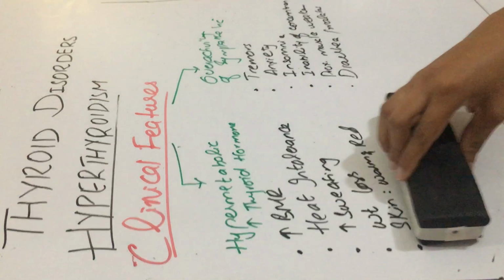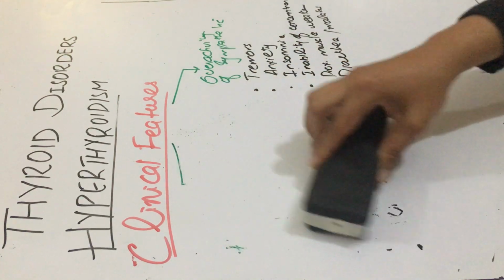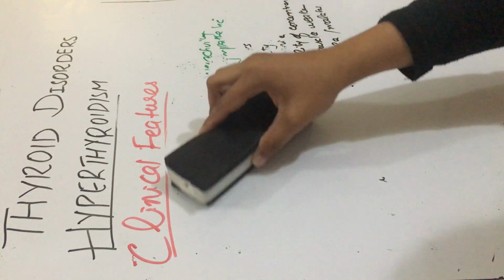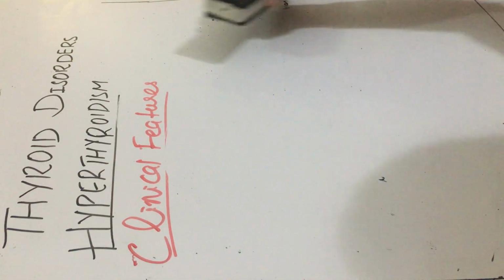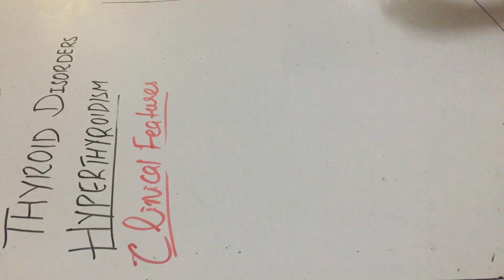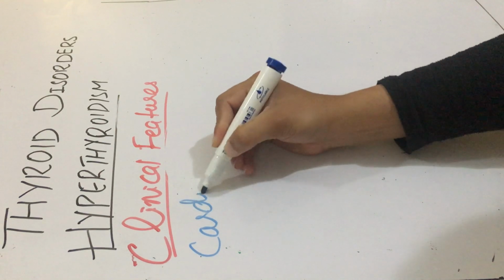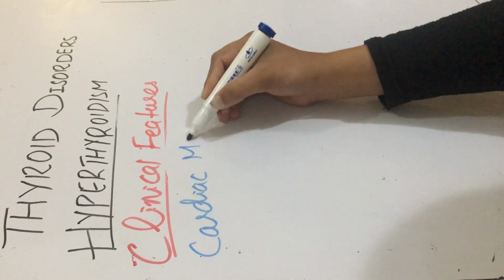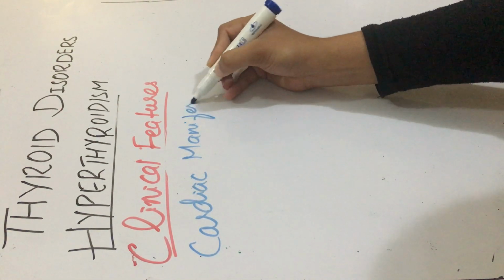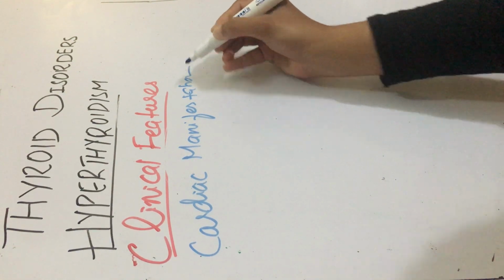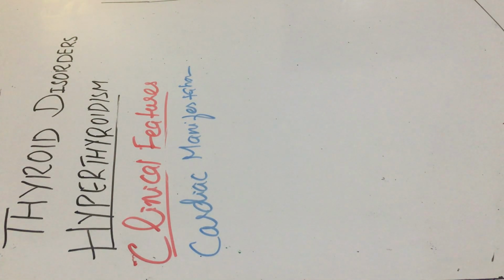Now we discuss the cardiac manifestations of hyperthyroidism and ocular changes. First, the cardiac manifestations.